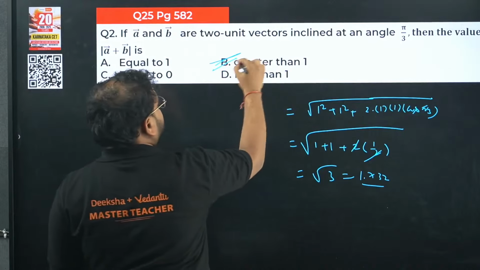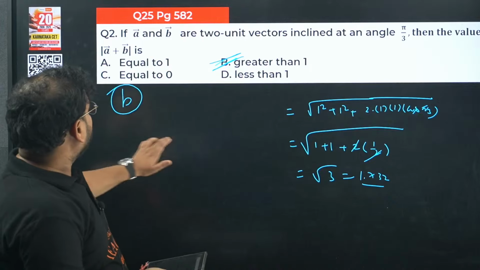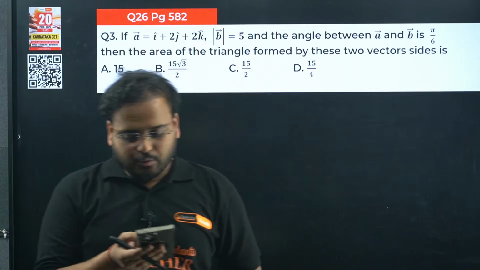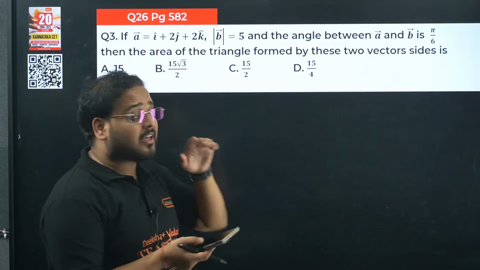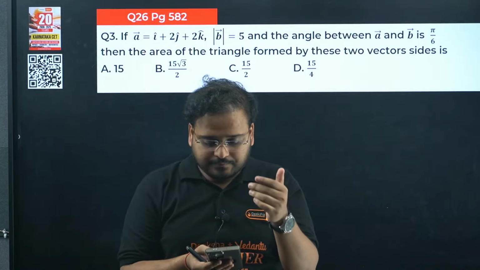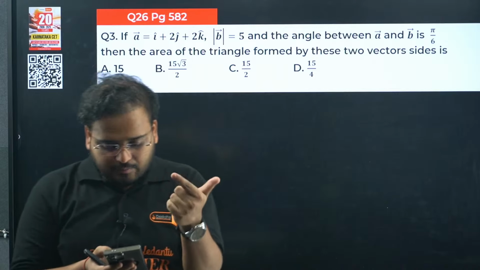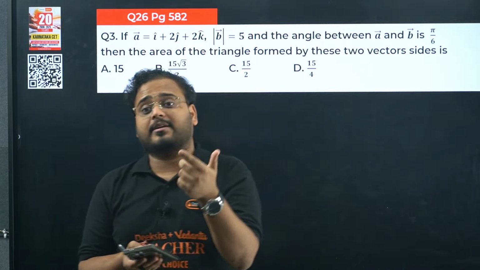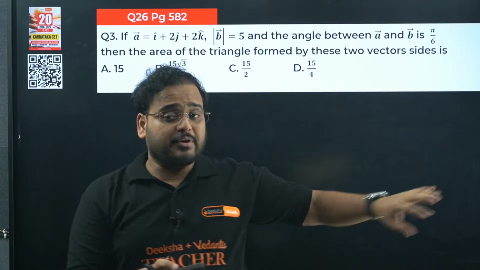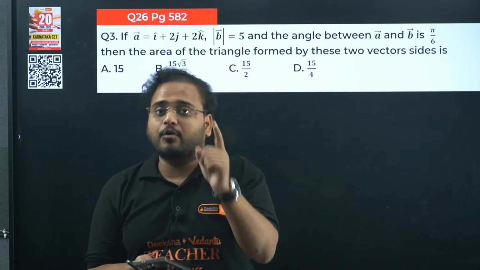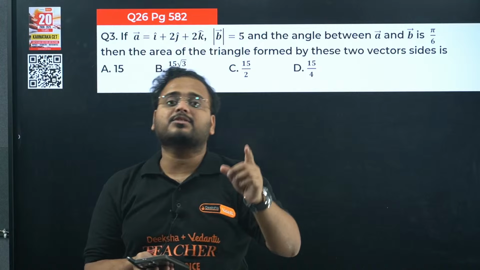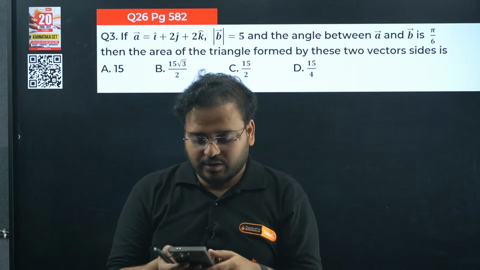All right. Yes. Question number 3 now, here from our book, page 582. So basically I'm going to give you homeworks also, okay? I understand it might take you some time to get it done, but once you have it, whoever lets me know that you already bought the book, I will let you know which questions to solve from where, because this live will continue till your exams are over. So I'll keep getting the questions here, solving them for all of you, and I'll give you homeworks as well, because you can see there are almost 40-45 questions and we are solving here the top 20 questions, okay? So others you can solve as homeworks.